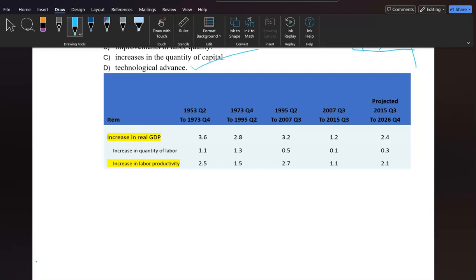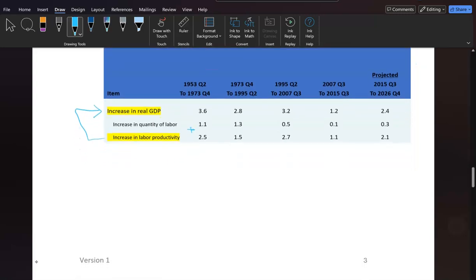So the top row is addition of row 2 and row 3. Labor productivity trumps quantity of labor. So this one is a more important determinant of increase in real GDP compared to the quantity of labor.